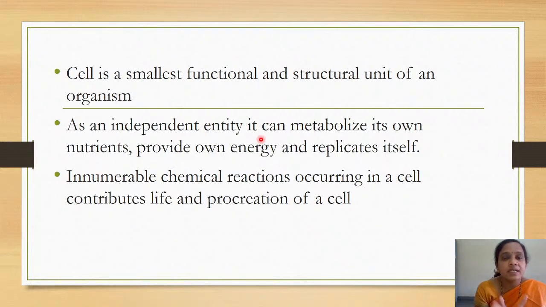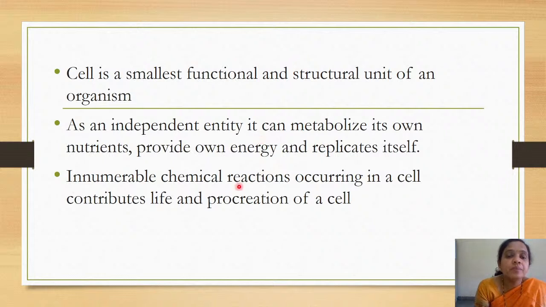It has its own nutrients, its own metabolism, and it derives energy from the metabolism. If anything is in excess, it stores it in the cell. Most important is that even though it perishes, it will continue in the form of its progeny because it has an important property of replication.